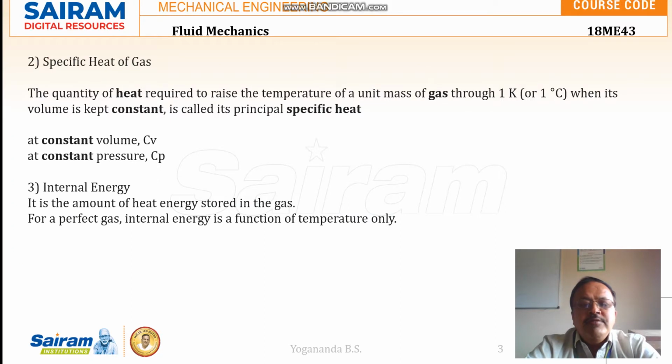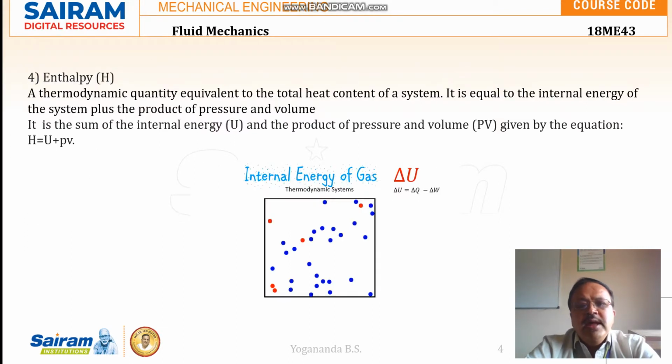Then we have the specific heat of the gas at constant volume and specific heat of the gas at constant pressure. Then internal energy, that is the amount of heat energy stored in the gas, what we have seen in the video just now. And then we have the enthalpy.